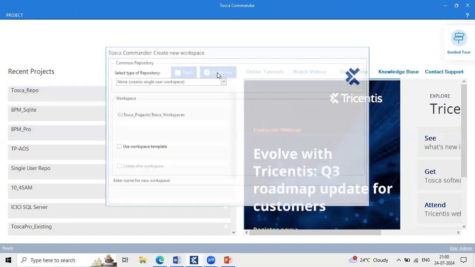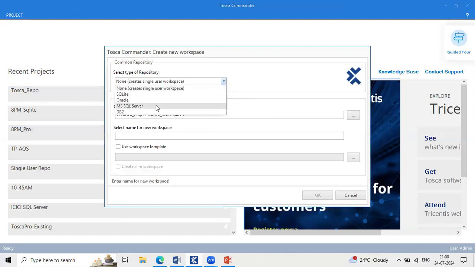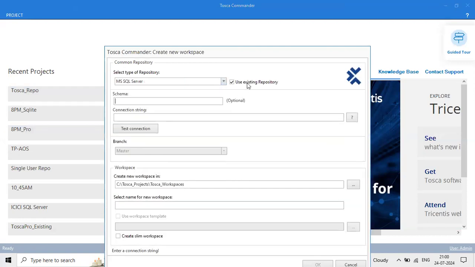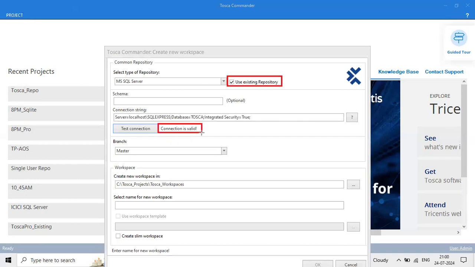Then create new, select MS SQL Server. I'm just keeping it as it is, use existing repository. The meaning of that is the project is already created, and I'm just joining the existing one. At the time of joining, just copy and paste the connection string you got from the test lead. Once you paste the connection string here, click on test connection. Now, are you able to see the connection is valid? Yes. If the connection is valid, then no need to worry about any additional activities.